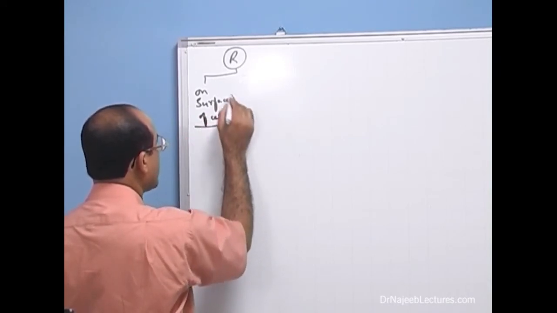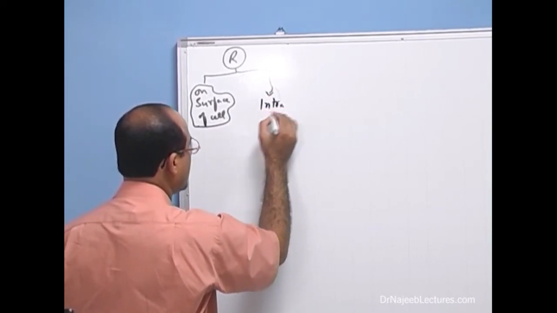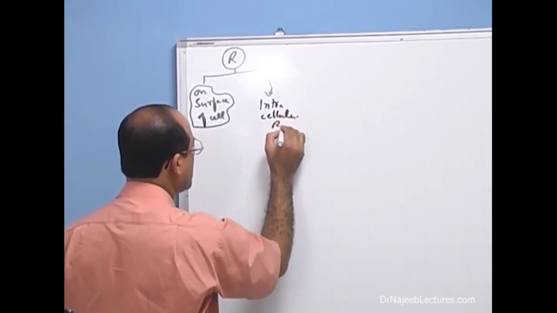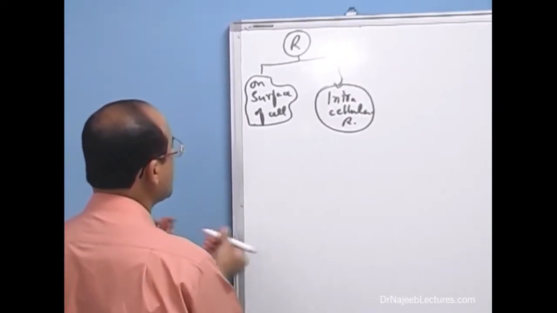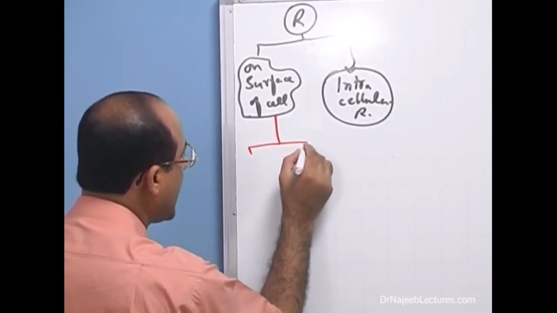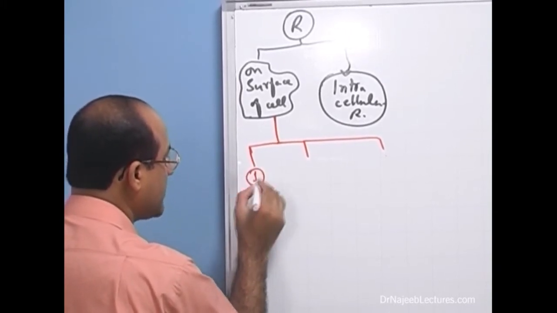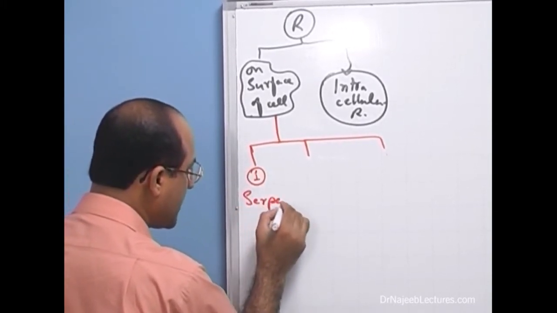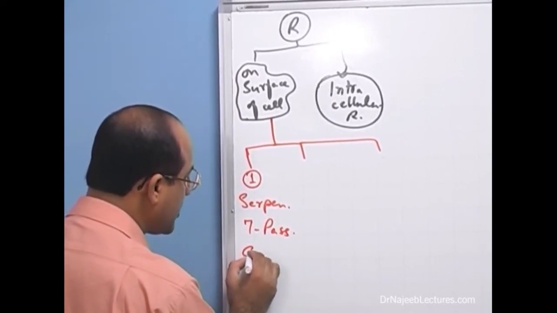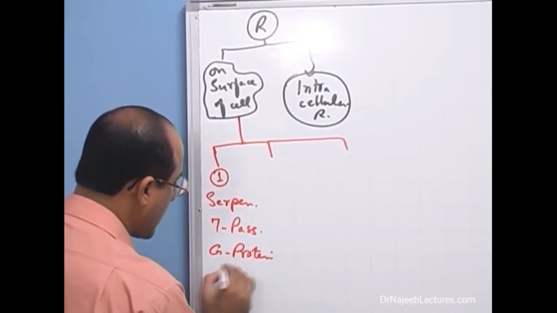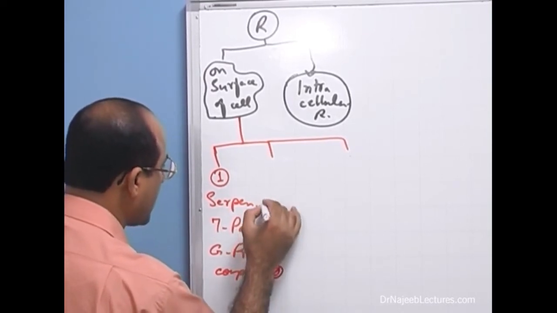that is, they are present on the cell membrane, and receptors which are intracellular, within the cell. Then we have discussed the many classes of receptors which are on the surface of the cell. Out of that we have seen in our previous diagram 3 types of receptors. One group was serpentine receptors, or another name for that was 7-pass receptors, or another name was G protein coupled receptors.